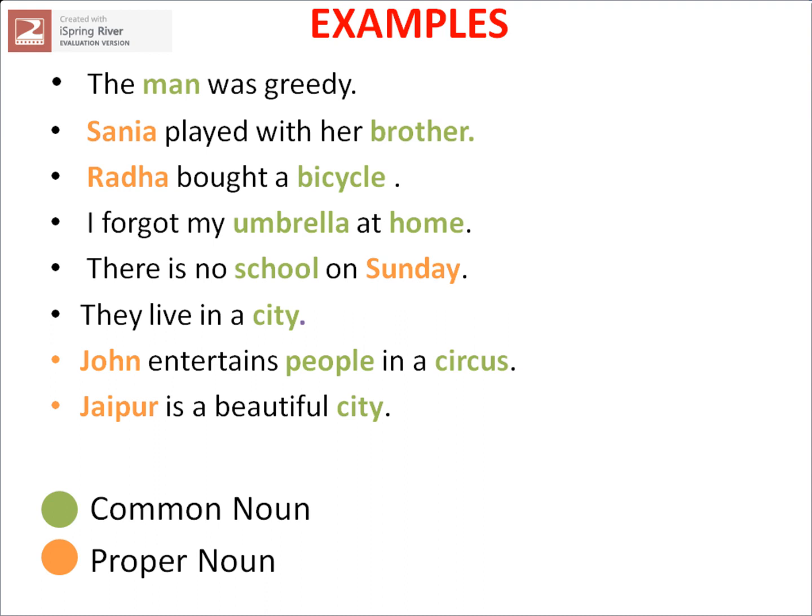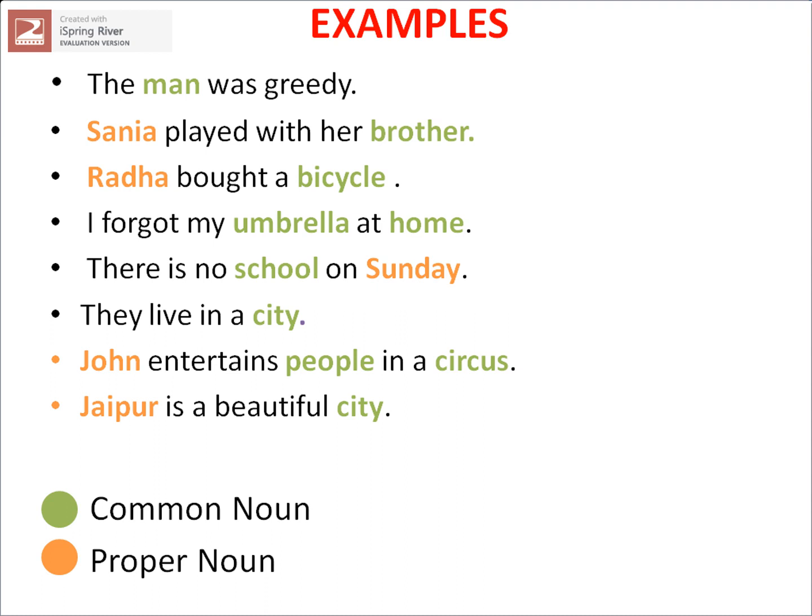In the same way, home also comes under the common noun as it is a general name given to a place. Next, there is no school on Sunday. I don't know which school I'm talking about. So school is a common noun. It's a general name given to a place. Sunday is a proper noun as the day is specified. Please note, days of the week and months of the year all come under the proper noun.